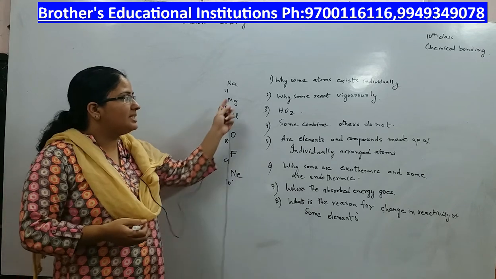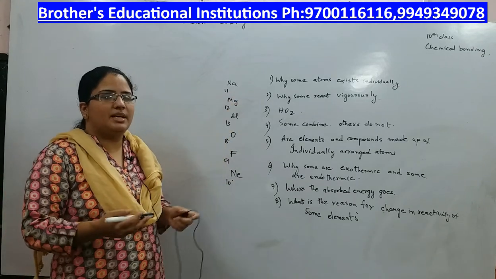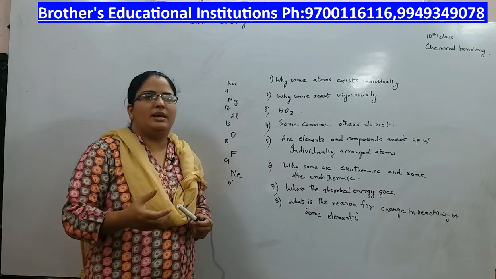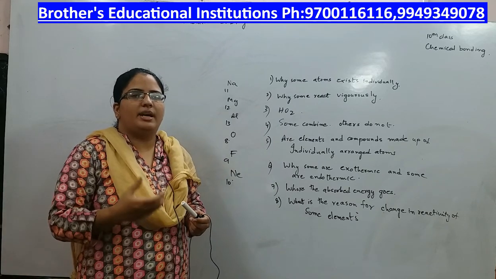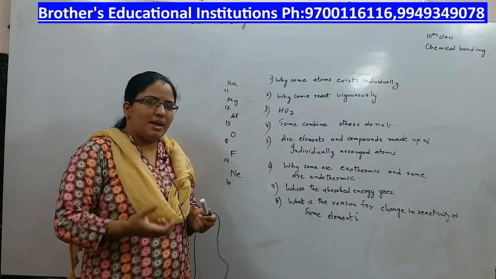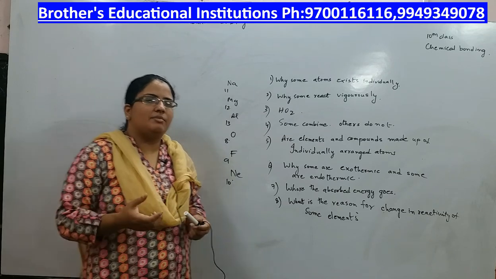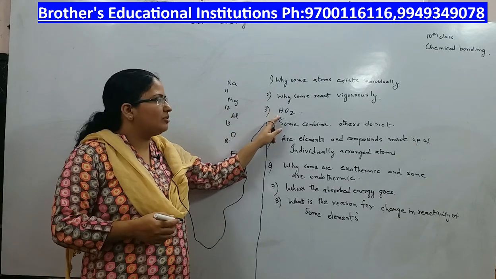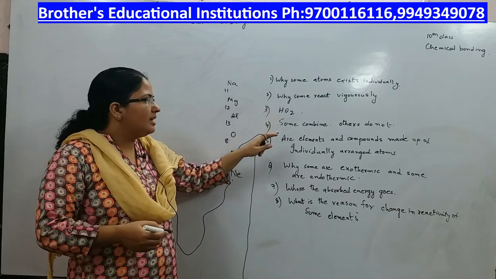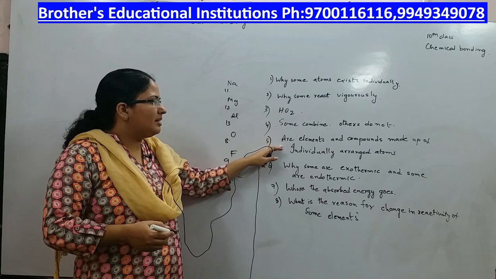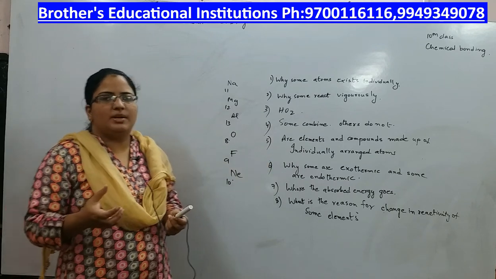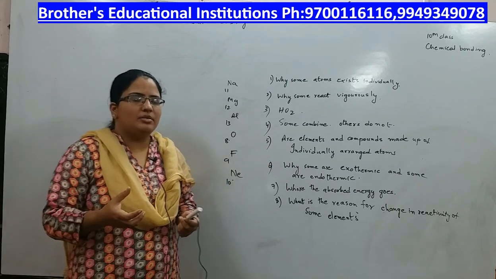So why do some exist as molecules, why do some exist as individual atoms, and why do some atoms react vigorously, why do some atoms not react vigorously, why do some atoms combine and why do some atoms not combine? Why is the formula of water H2O but not HO2 or anything else? All elements and compounds are made up of atoms. Is there an individual arrangement in the elements or compounds?